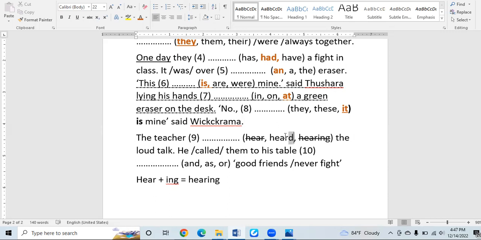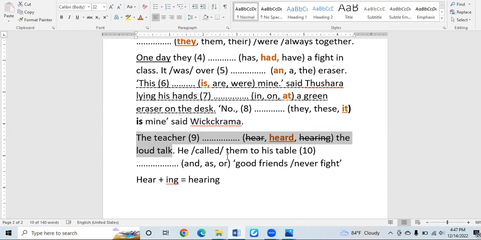This word heard is the past form, even though there's no time adverbial mentioned in the sentence. The answer is heard. The answer is a simple past verb. It was because the rest of the answers are not matching with the subject. That is why. However, this whole context is flowing in simple past. So they haven't mentioned a time adverbial here to tell this sentence belongs to simple past.